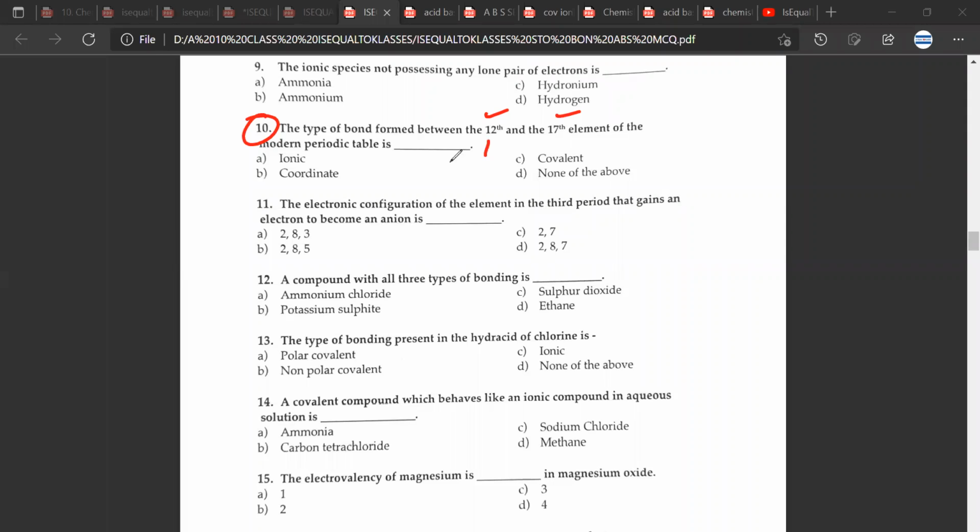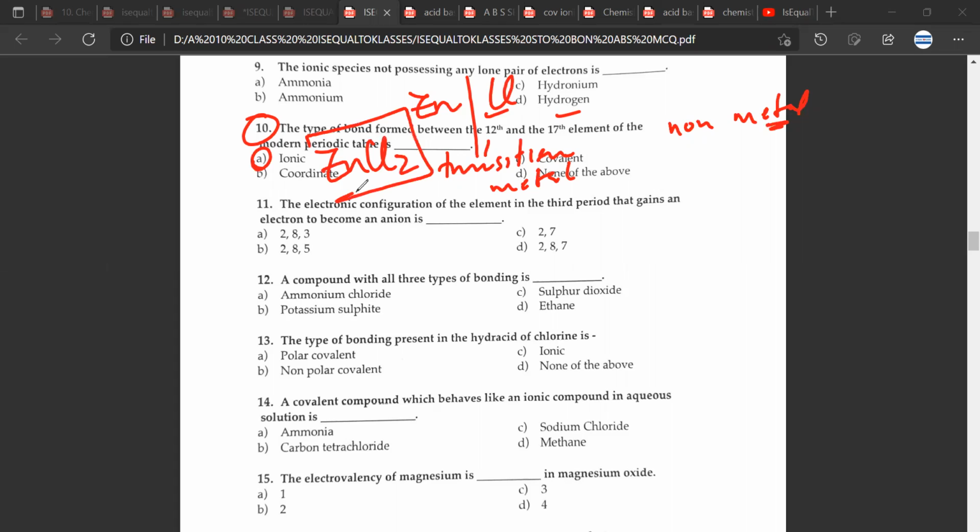So correct, Mr. CB. The 12th would be some element from the transition metals, and you have a non-metal here, so this would be an ionic compound. Mr. CB, any doubt? No doubt, sir. So for example, if we look at the periodic table, you can take zinc as the 12th, and the 17th would be chlorine. So the compound can be ZnCl2. Mr. CB, any doubt? No doubt, sir.